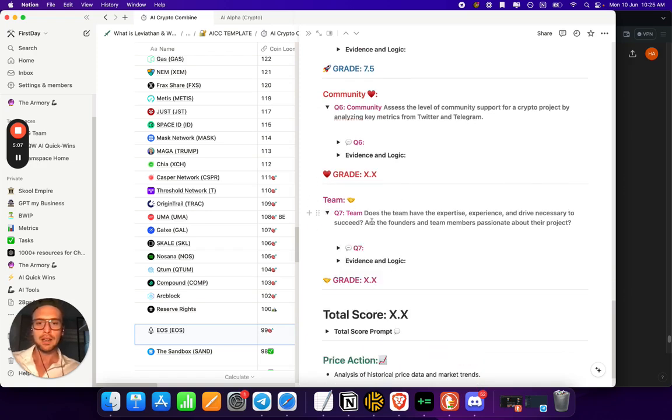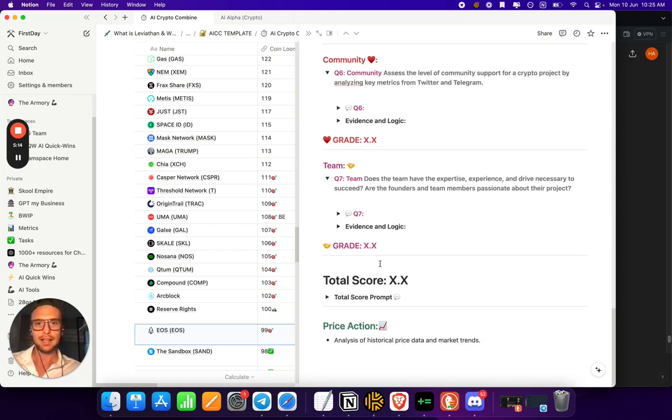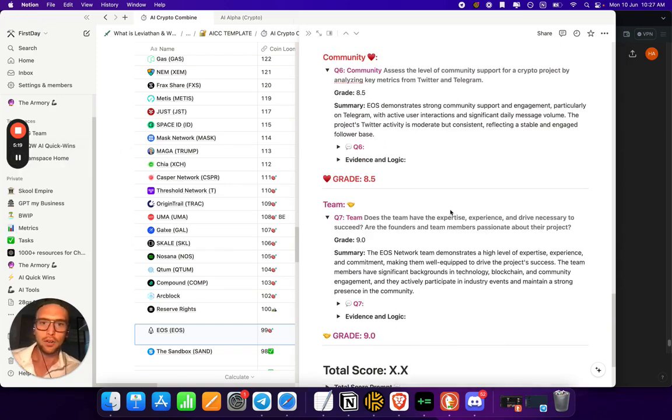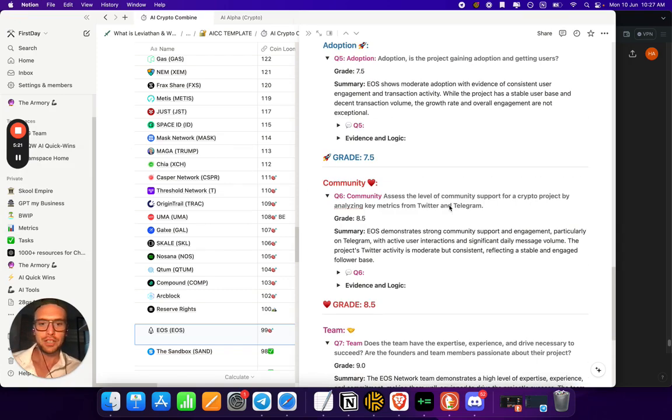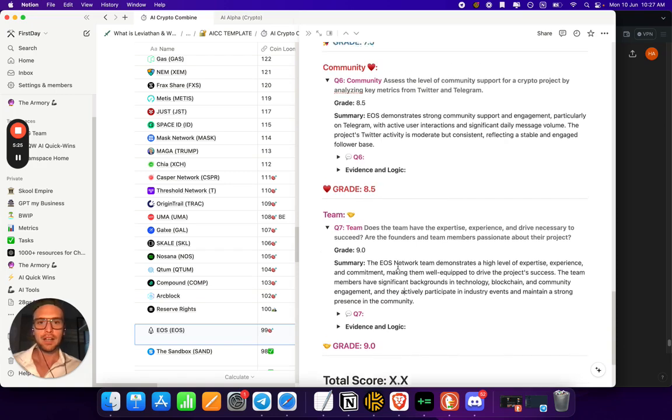Alright, so moving forward, we will now jump into community and team. This will be the last two aspects that we'll look at, and then we'll move into the total score and then look at the price action. So I'll pause again and then we'll come back, look at community and team. Okay, so community and team, you can see we came back with an 8.5 and a 9.0 respectively.